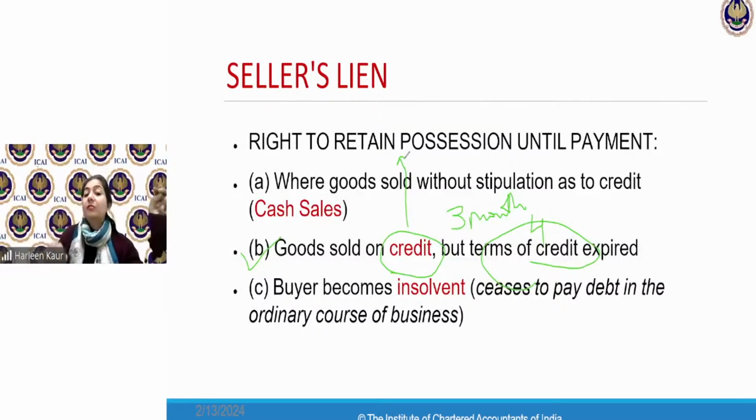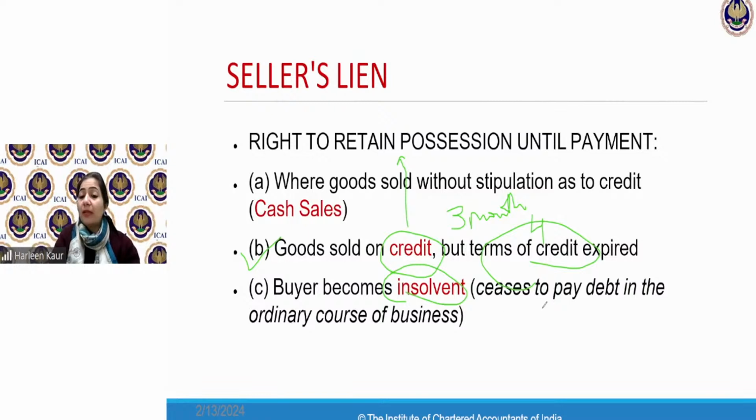उधार पे देना. Credit sale mean उधार पे सामान बेचना. तो आपने उधार की पेमेंट 3 महीने में चुकानी थी. आपने 4 महीने बीत के अभी तक पेमेंट नहीं दी तो मैं आपको गुड्स नहीं दूंगी. If the credit period expires and still you have not made me the payment, I will keep the goods to myself. Or the buyer has become insolvent.